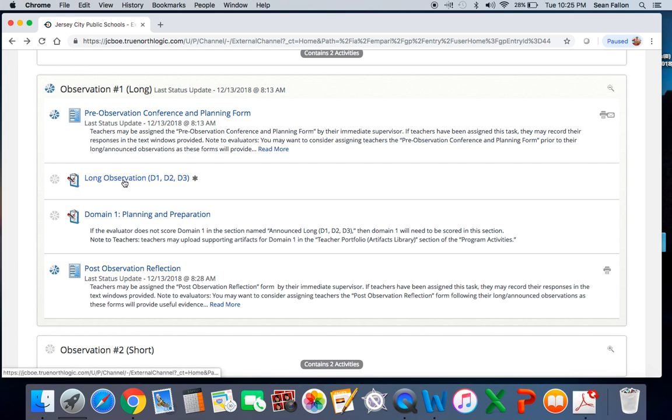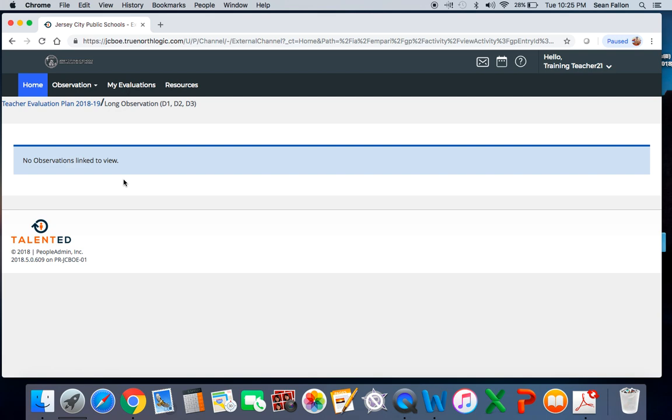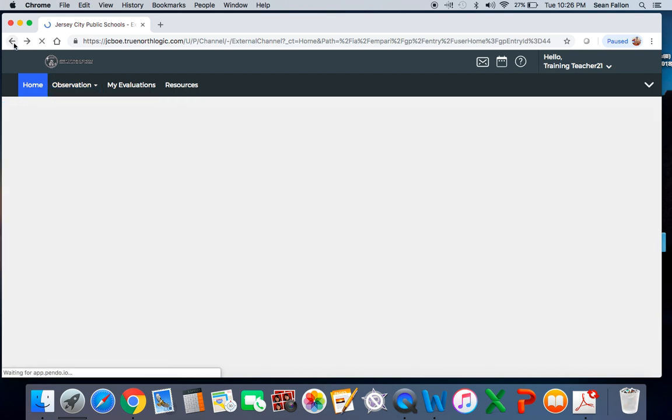So I'm going to click on long 1. It says no observations to view, but obviously when your administrator comes into your classroom and does your observation, the domain, in the same way that you saw it in your self-assessment, will show up here, and it will show you exactly how your administrator scored you for every area of every domain. That's what it would look like.